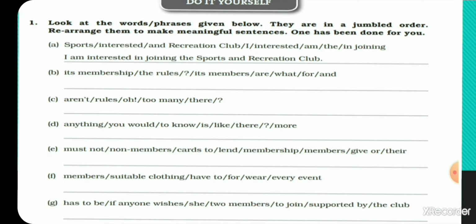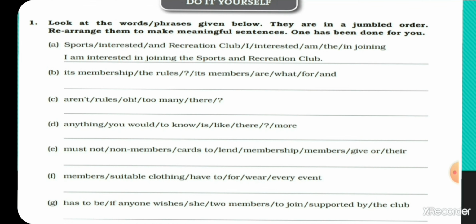Then next one, part E. Members must not give or lend their membership cards to non-members. In part F, how can we write? Members have to wear suitable clothes for every event. And last one, if anyone wishes to join the club, she has to be supported by 2 members.